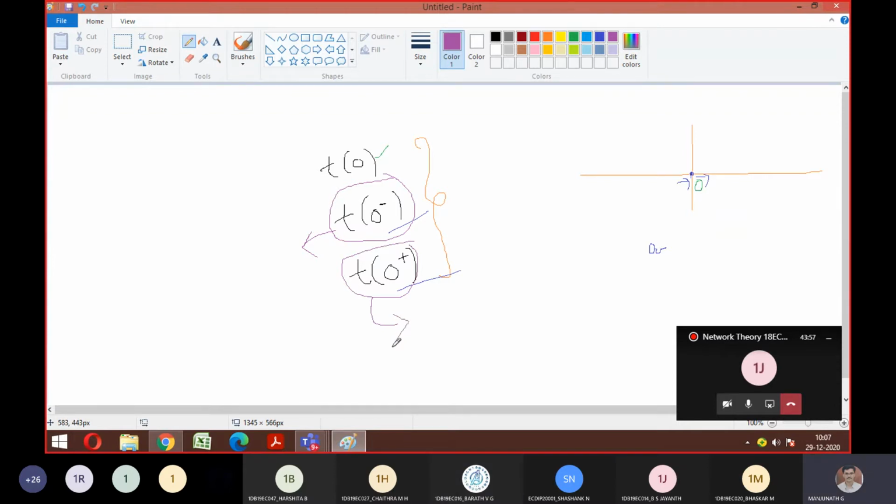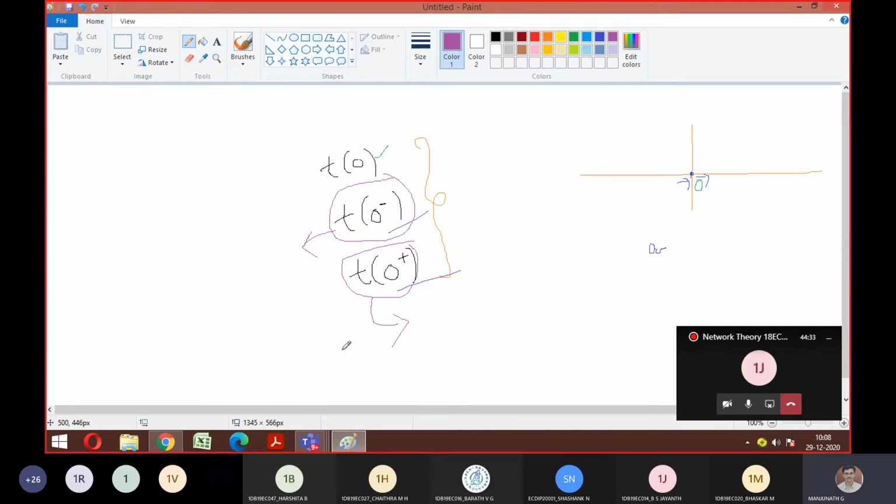Similarly, t of 0 plus indicates an instant at which the condition of the network has just changed, because it is passing away from 0. So the condition has already changed, just now. Earlier it had not yet changed and was going to change. That is the difference between t of 0 minus and t of 0 plus in this initial condition chapter. Am I clear?